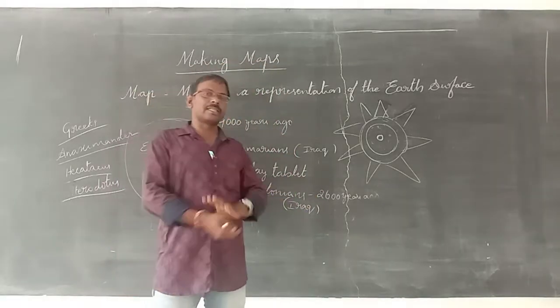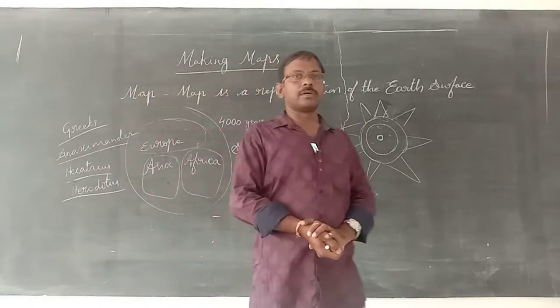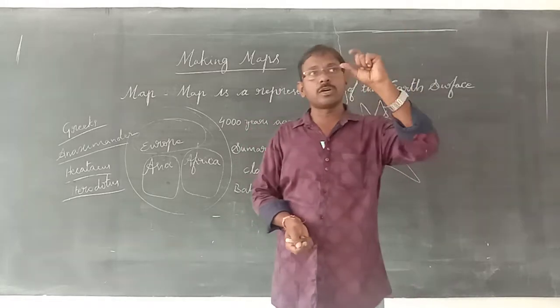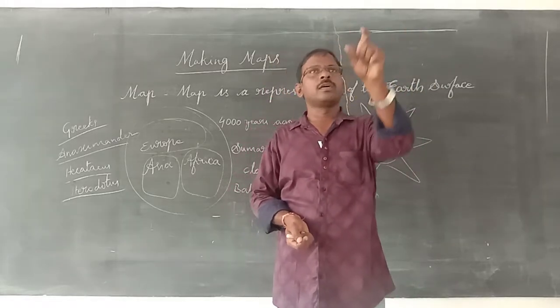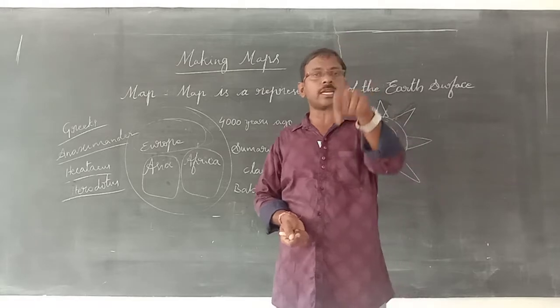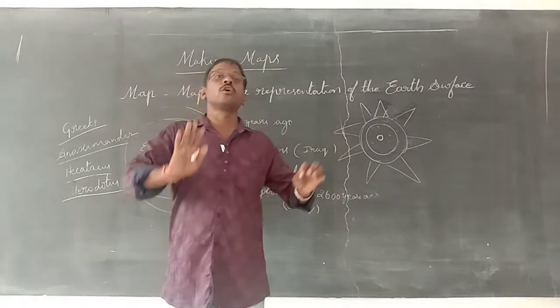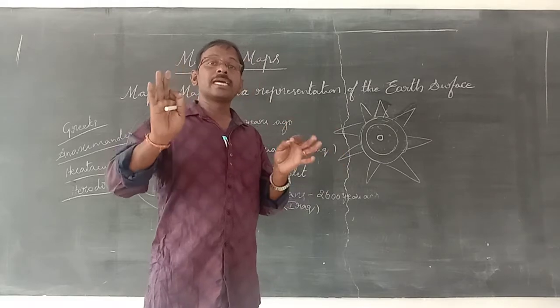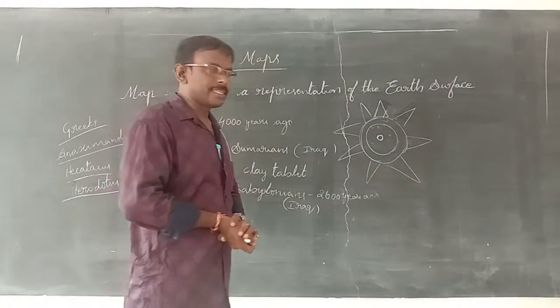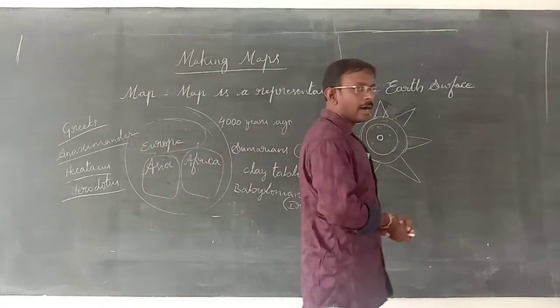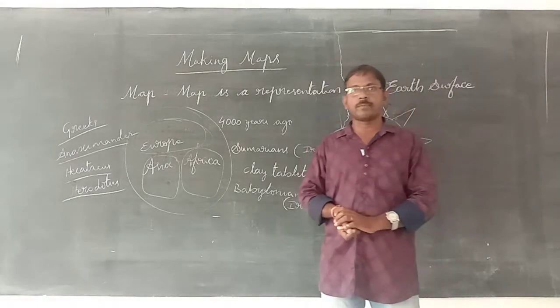Then only will we prepare a correct map. For this purpose, they observed almost all the things. We require some latitudes and longitudes. Depending on latitudes and longitudes, we will make the map. The Greeks got that idea to make the latitudes and longitudes.